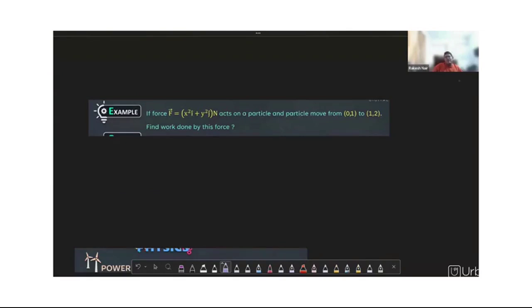If force F equals x square i cap plus y square j cap Newton, acting on a particle, and the particle is moving from (0, 1) to (1, 2), we need to calculate the work. Now for this work to be calculated, as you can see, the force has two components, x and y. So you need to break it into two components, which will be integration of Fx dx plus integration of Fy dy.